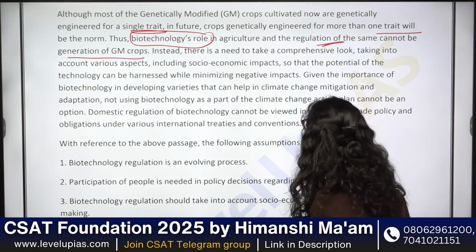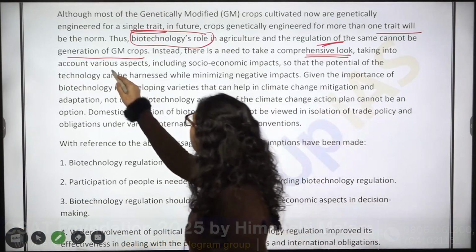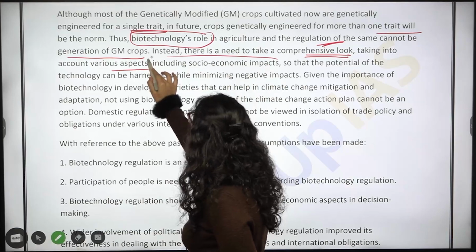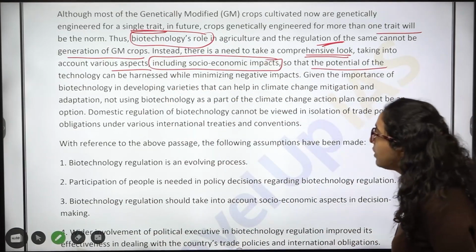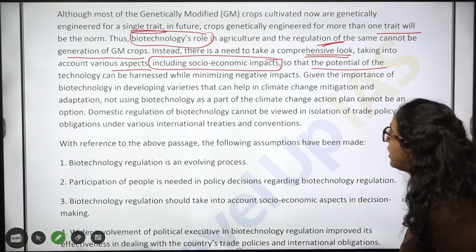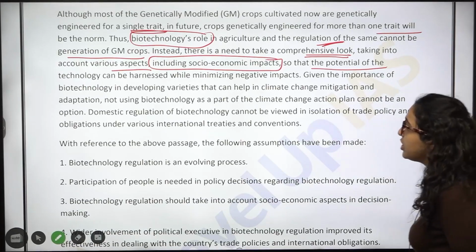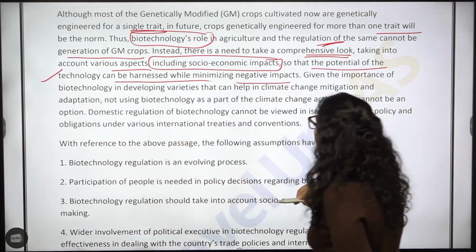Instead, there is a need to take a comprehensive look, taking into account various aspects, including socio-economic impacts, so that the potential of the technology can be harnessed while minimizing negative impacts.